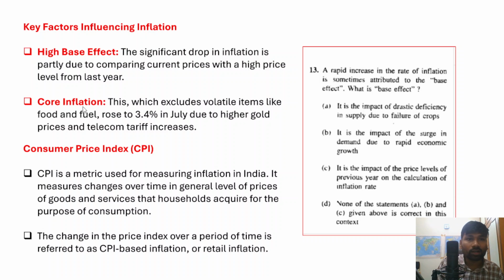And in fact, core inflation. So what is core inflation? Core inflation actually excludes the volatile items. There are certain items which are considered volatile items, for example, food and fuel. So the core inflation rose to 3.4% after excluding both food and fuel in July, due to the higher gold prices and also the telecom tariff increases.